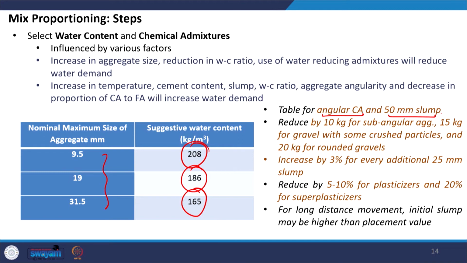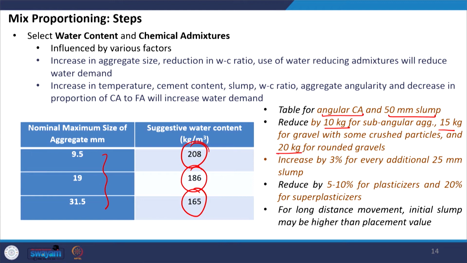So, if we are using other shapes of aggregate, let us say subangular aggregate, the amount of force required to work will be less. So, you can reduce the water content by 10 kg. If we are using gravel with some crushed particles, then you can go up to 15 kg reduction.